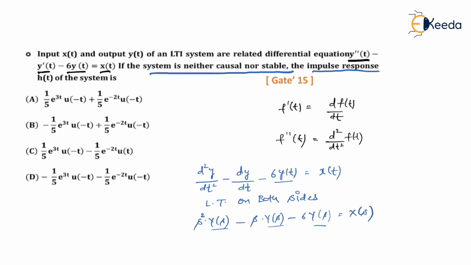The question is, is it necessary to know the ROC? The answer is yes, because what is given to you is only H of s and what you want is h of t. So only H of s is insufficient data. H of s along with the ROC should be known to you. Regarding the system, they have given you two pieces of information, that it is not causal and not stable. So let's try to guess its ROC. Let me remind you what H of s was. H of s was 1 upon (s minus 3) into (s plus 2).